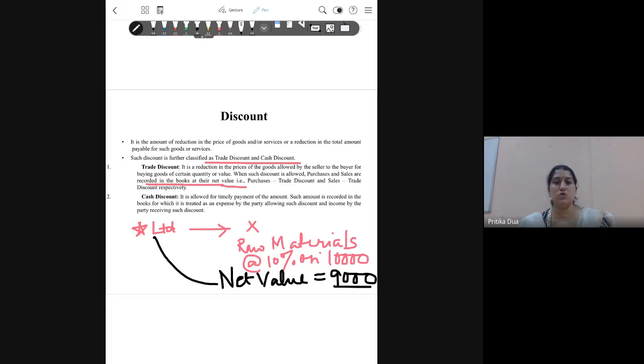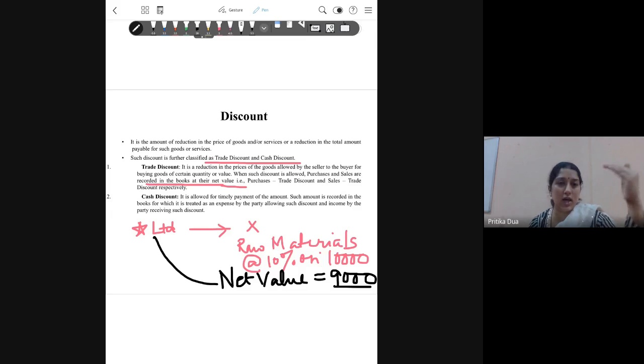So the firm will show purchase of raw material rupees 9,000. Nowhere are we specifying that we have received a discount. 10,000 was the MRP and 1,000 has been the discount. No, you are directly recording the net value.